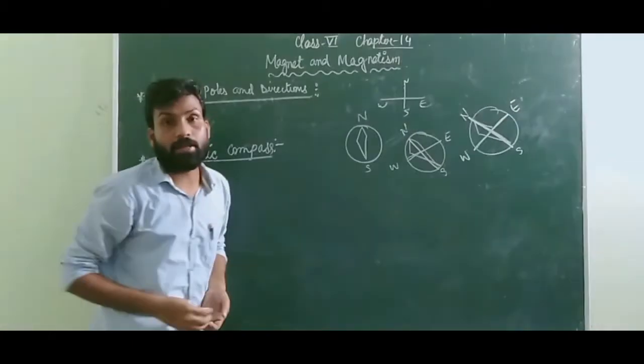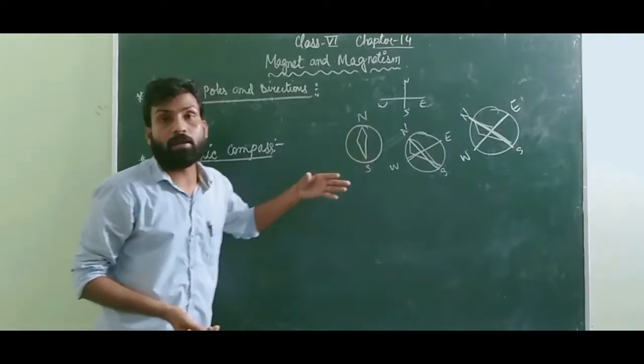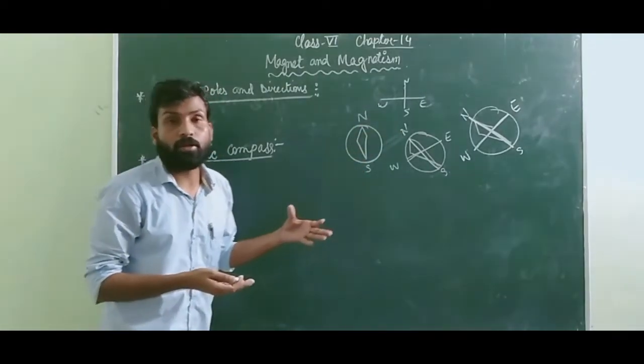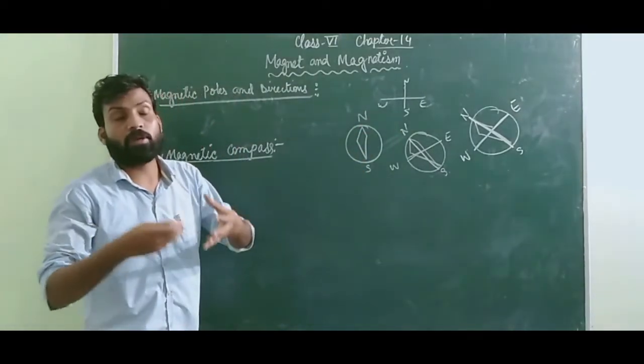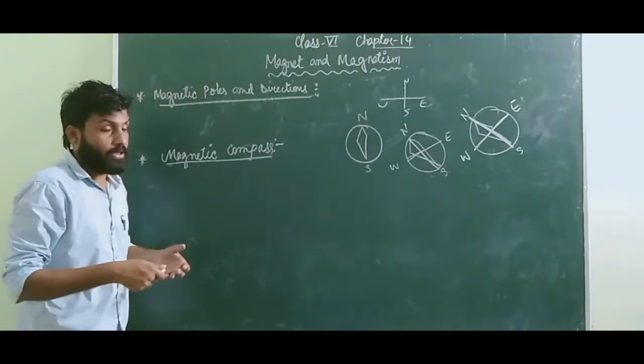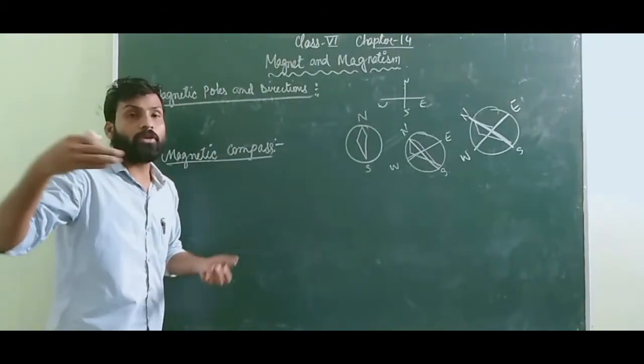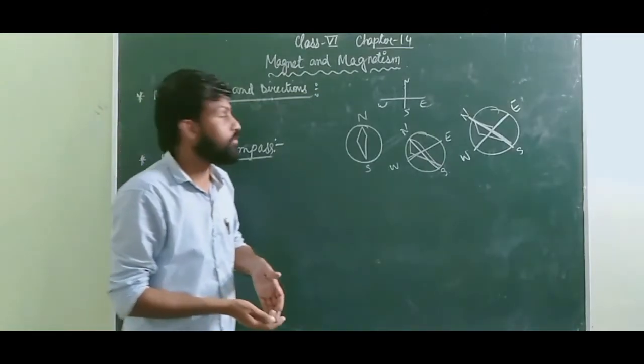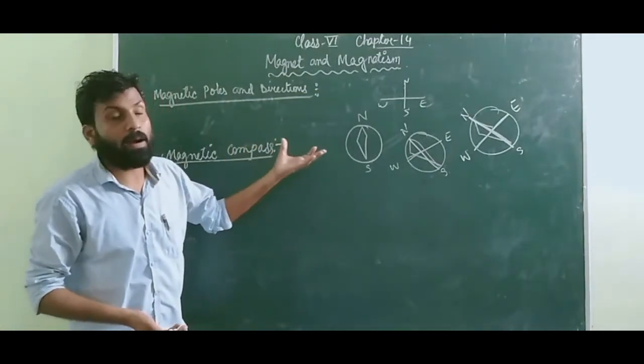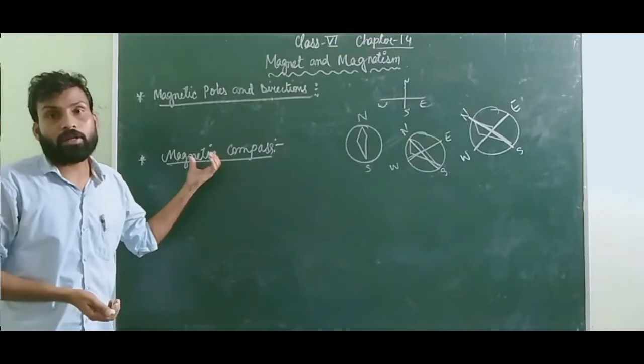By knowing these directions, the sailor or the pilot will be able to find out their path or their way, and they will be able to reach their particular destination. Before they used to do like this, and even now they follow or find their path with the help of the magnetic compass.